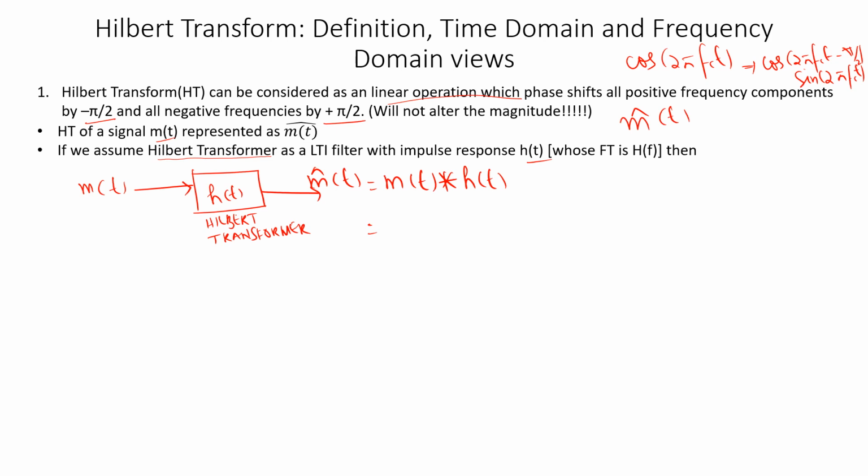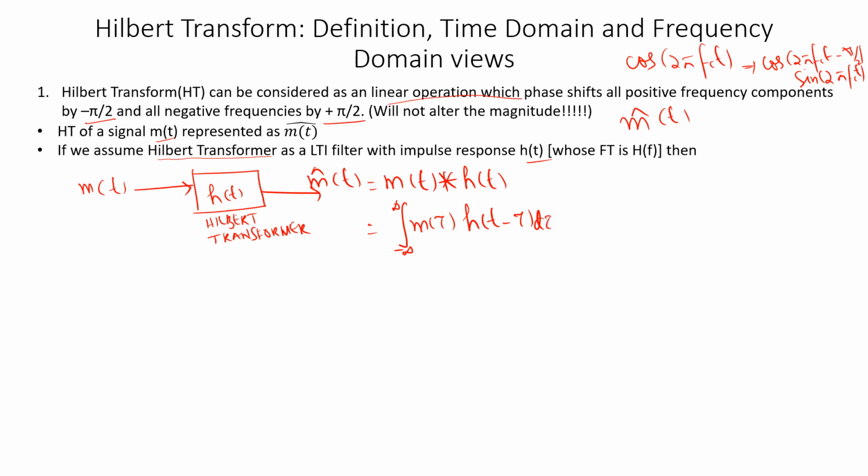Mathematically, convolution is the integral from minus infinity to infinity of m of tau times h of t minus tau d tau. So this is in time domain.